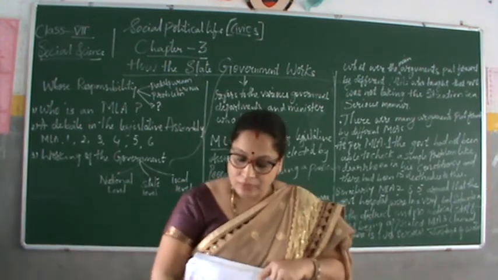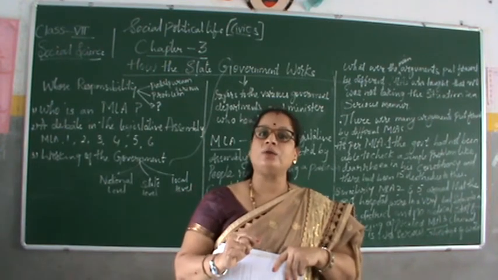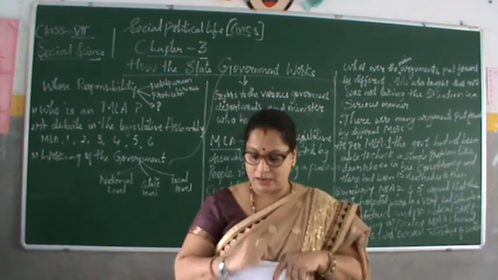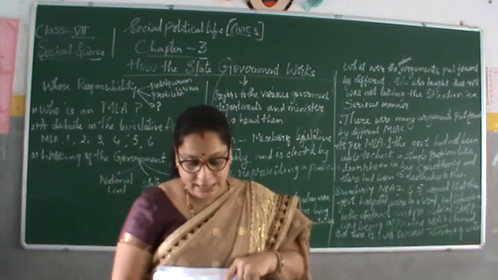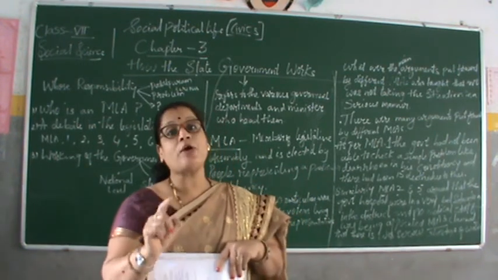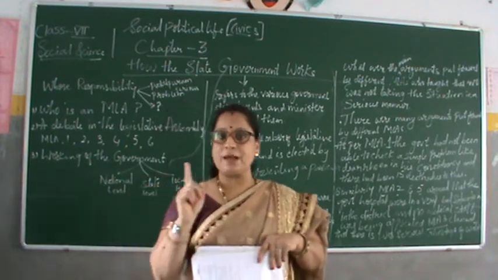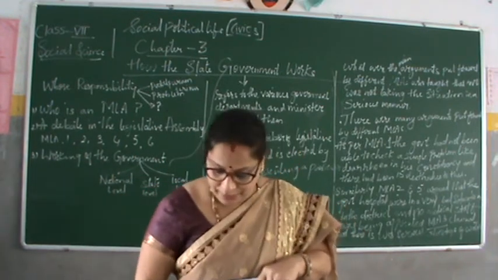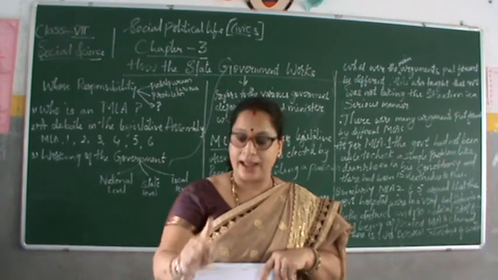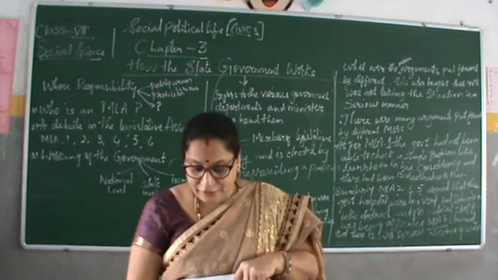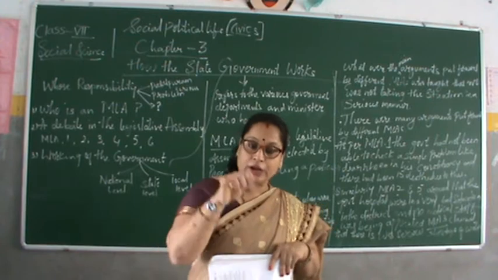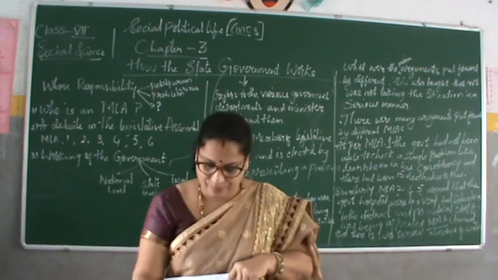First, who is the head of the state, children? The governor. The head of the state is the governor, and he is appointed by whom? By the central government. Why? To ensure that the state government works within the rules and regulations of the constitution.